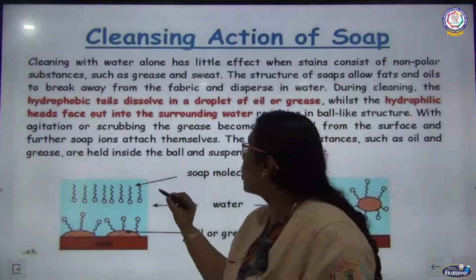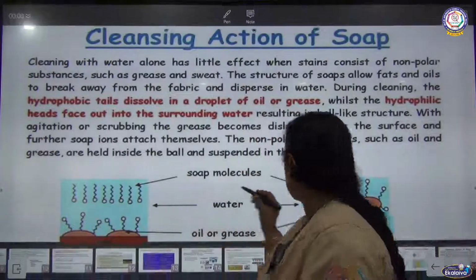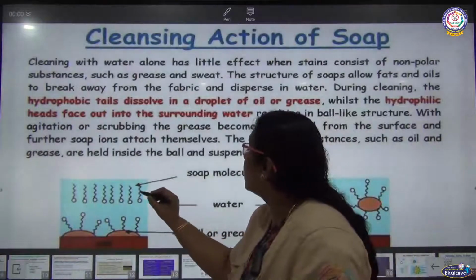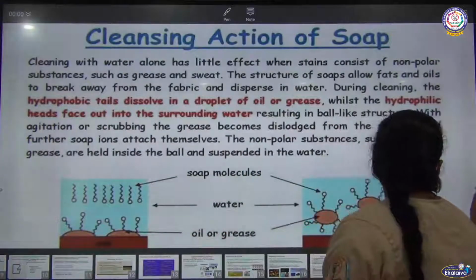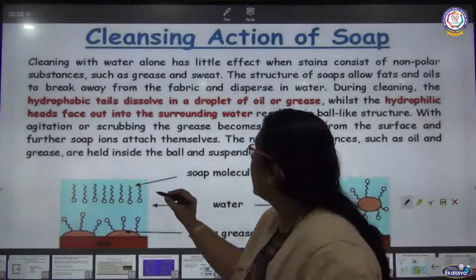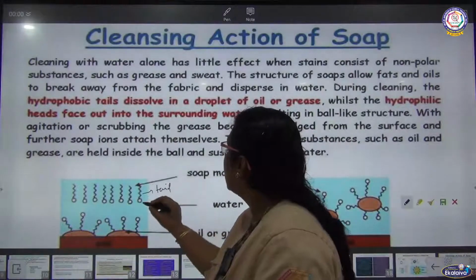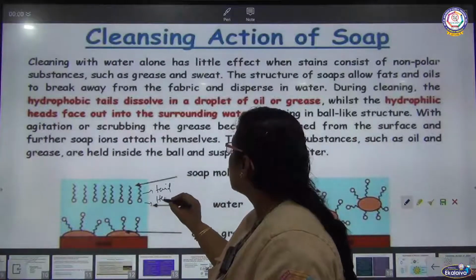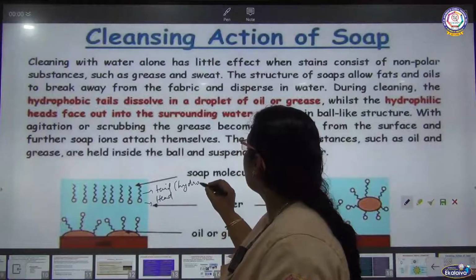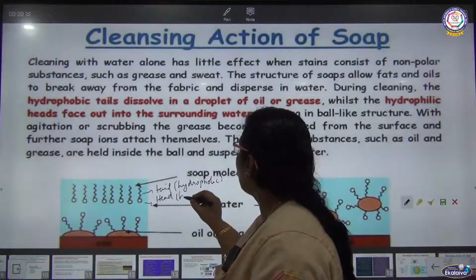So all these are soap molecules. What is that actually? A soap molecule has two ends. What are the two ends of the soap molecule? One is the hydrocarbon end. So this is tail, this is head. The tail part we can call hydrophobic in nature, hydrophobic. And the head part is hydrophilic.